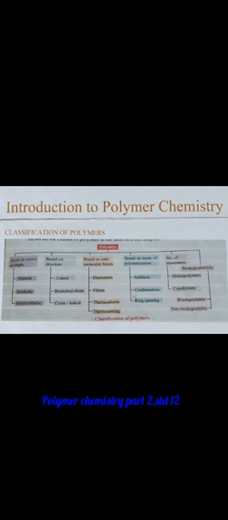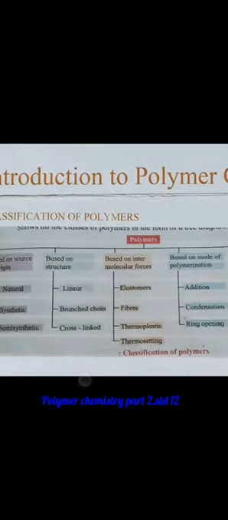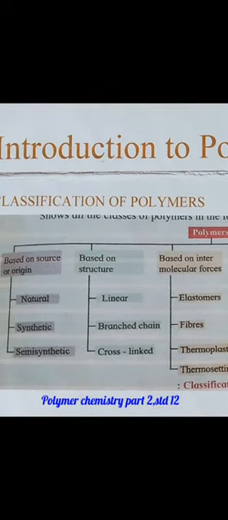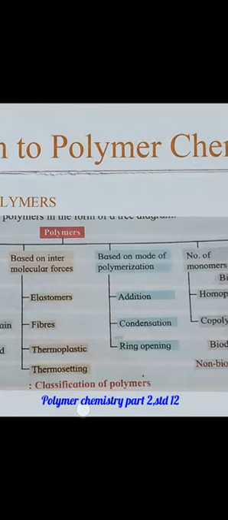In the last video of the introduction to polymer chemistry, we saw the classification of polymers based upon three criteria, namely based on source or origin, second based upon the structure, and third based upon mode of polymerization.